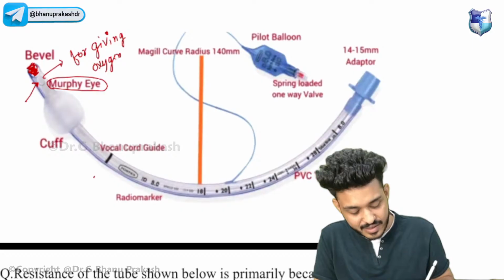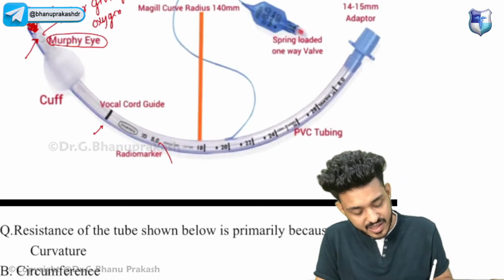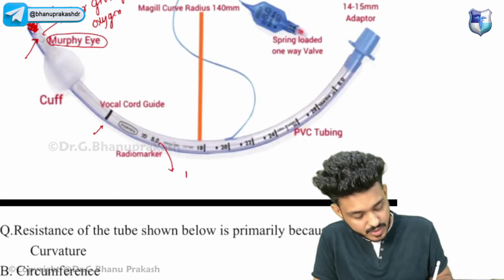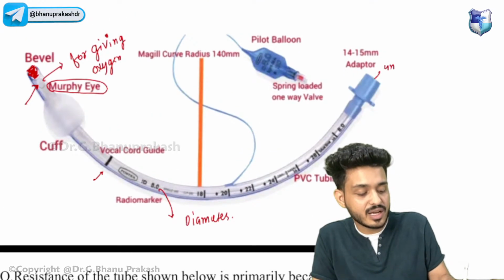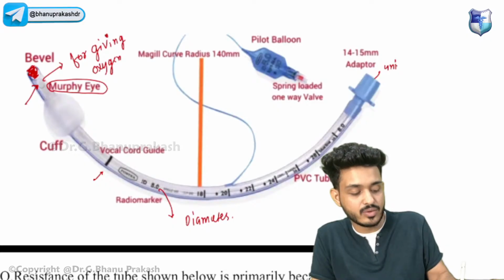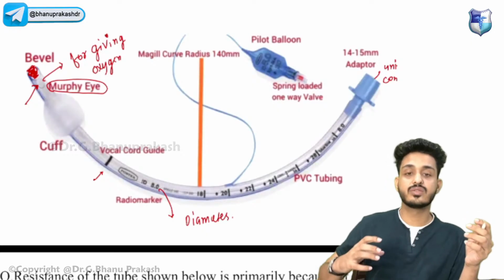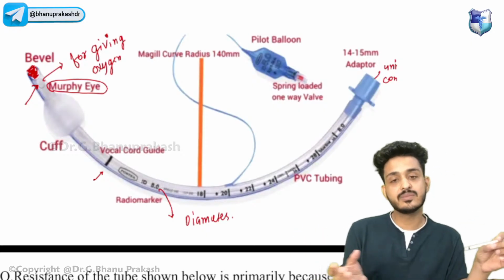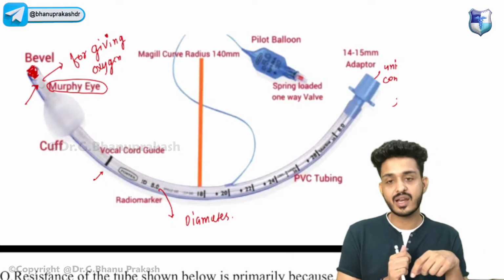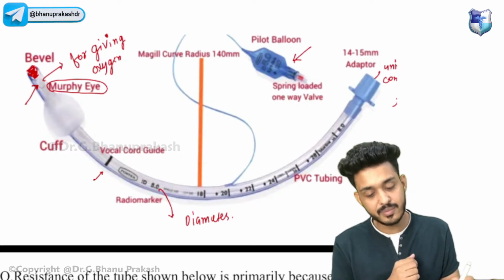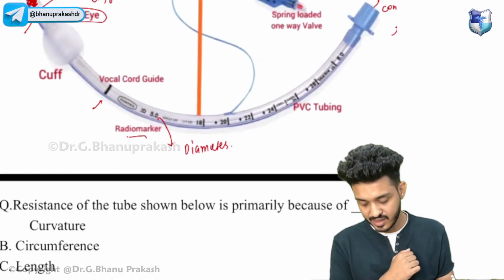Okay, we have a specific line known as the vocal cord guide. The diameter is written here, that is 8.2. It will have a universal connector. For example, we have C-type chargers nowadays, so every phone has the same charger. Just like that, every device will have this type of universal connector. We can also appreciate the pilot balloon, and these are the radio markers.